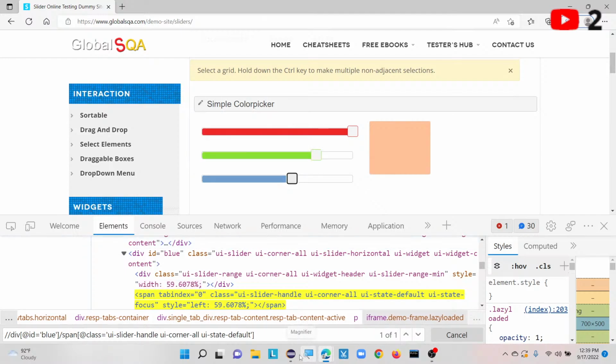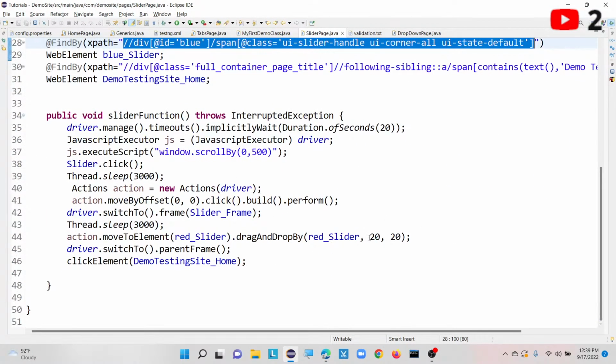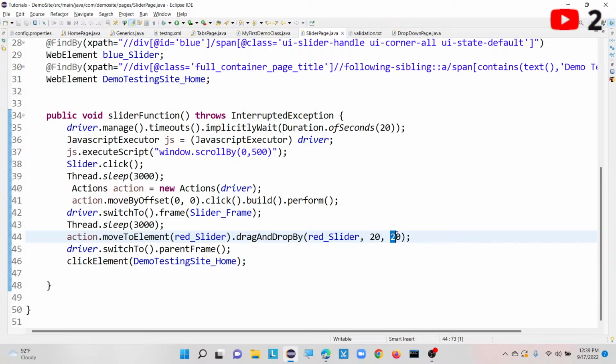So that's the reason why I have mentioned here that value as 20. From that place to this place I need to drag. So for example if I want to drag more, we will see how we can do. That is 200 I can mention here, and 20 I can mention here, or 0. Anything will be okay, no problem. I will mention 0 here, for example, to see whether it is dragging or not. But I tested with the red color only, it is working fine.